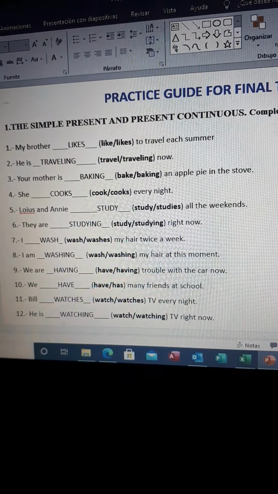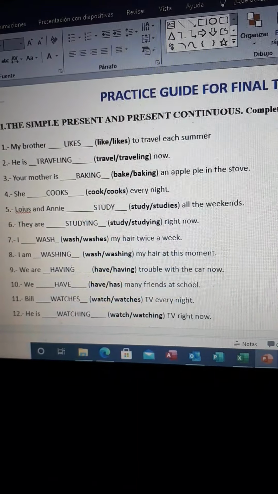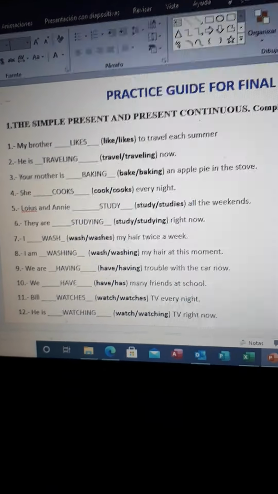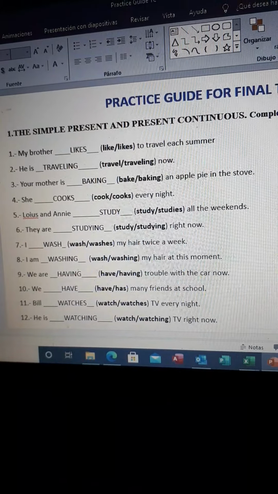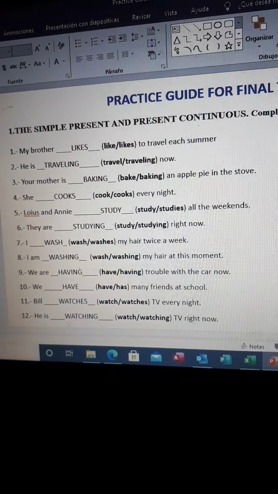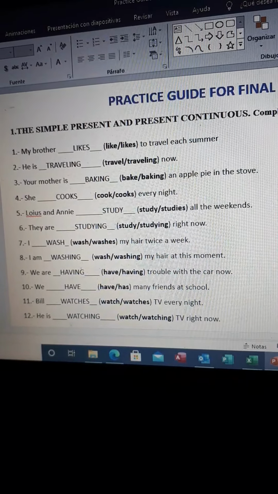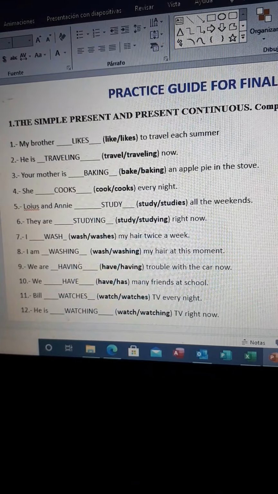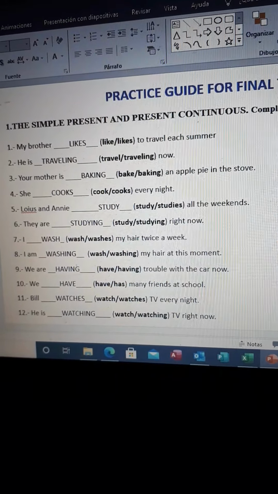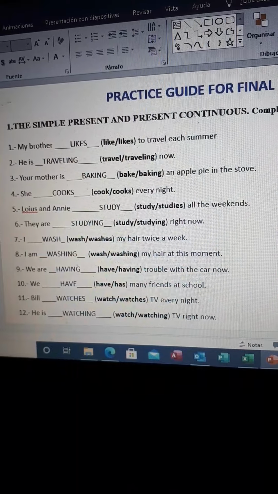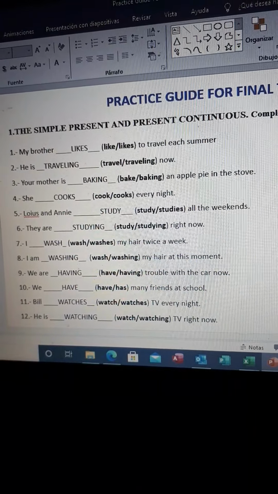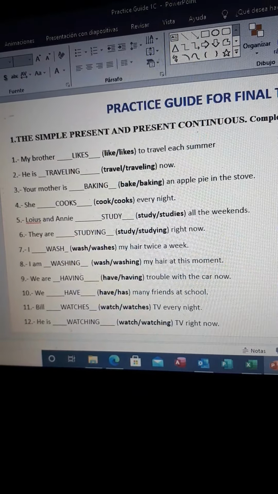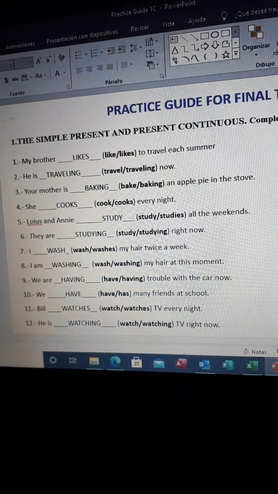Simple present or present simple is the one that you normally do every day. For example, every day you brush your teeth, you take a shower, you eat. Okay, and for this we're going to use the verbs. We're going to add an s if we're talking about he, she, or it.